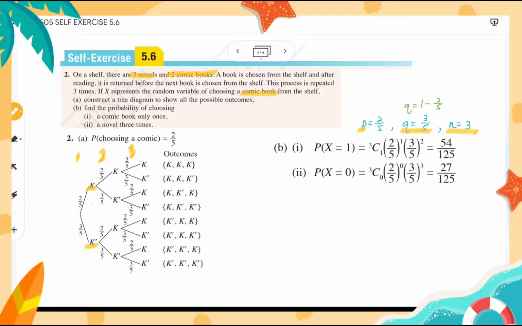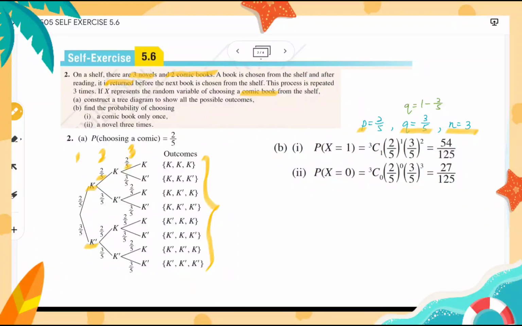For each, the probability will be the same. The probability of a comic is 2 over 5 for the first book. Because it is returned before the next book is chosen, the probability for the second comic book is also 2 over 5, and the third book also 2 over 5. So here are our outcomes.